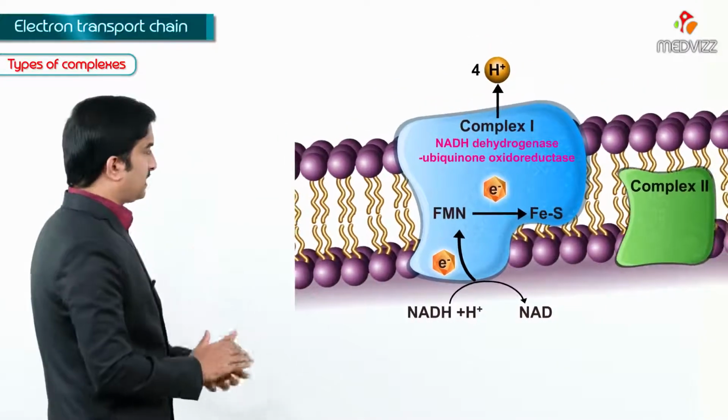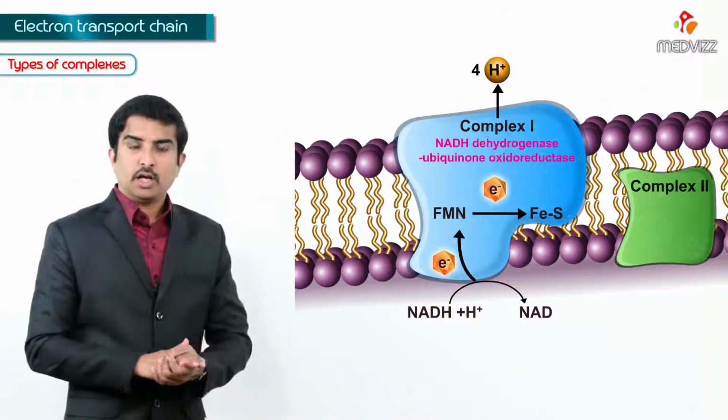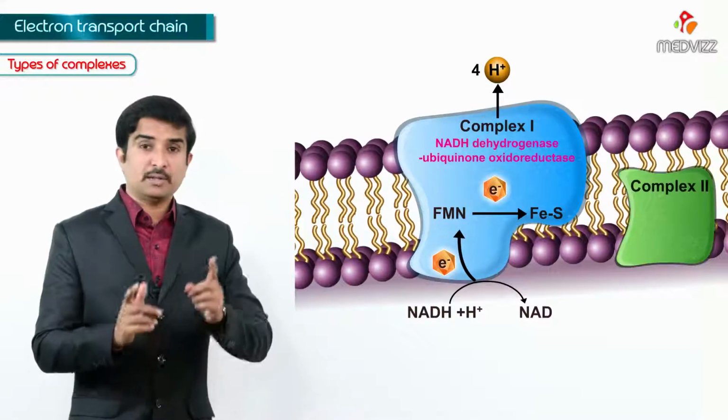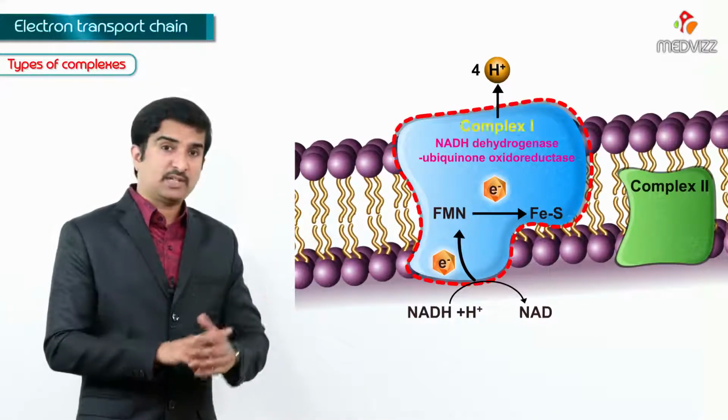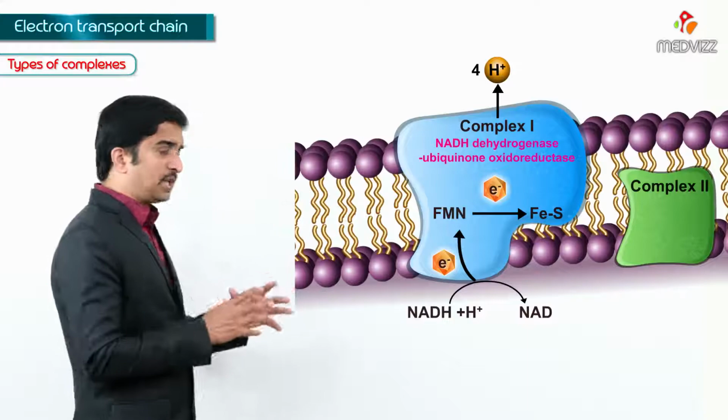Next one is complex number 2. Complex 2 doesn't belong to complex 1, because complex 1 as well as complex 2 are separate.